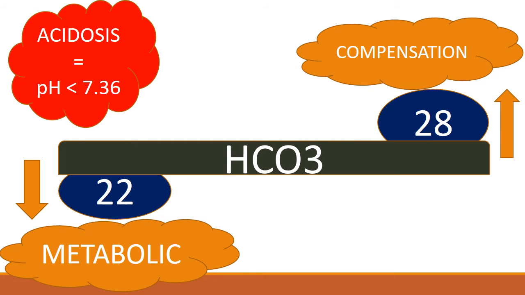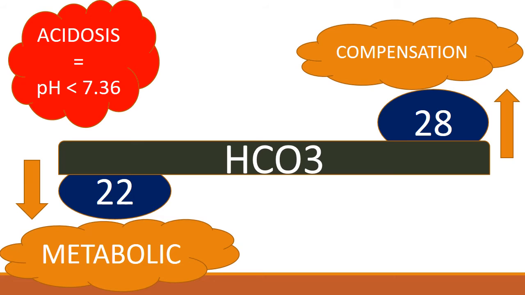Next, as we have seen previously, the pH ranges from 7.36 to 7.44. Now let's suppose a patient has pH less than 7.36. So we now know that the patient is having acidosis. Next, we look at the bicarb concentration. What we are anticipating for acidosis is that the bicarb concentration should be less.